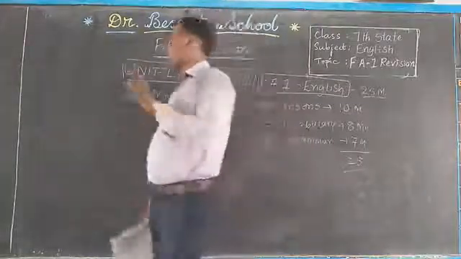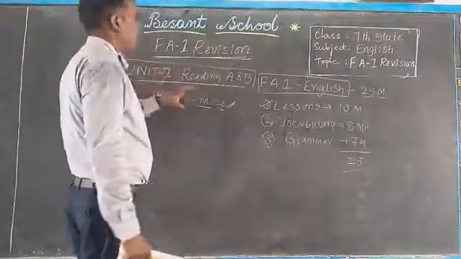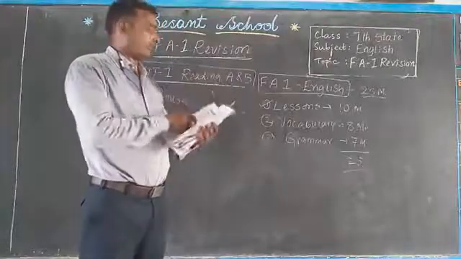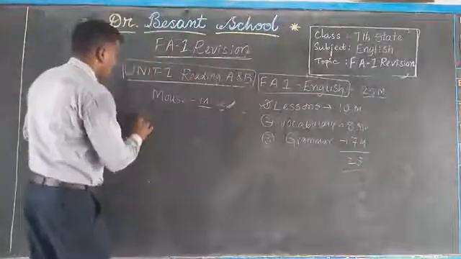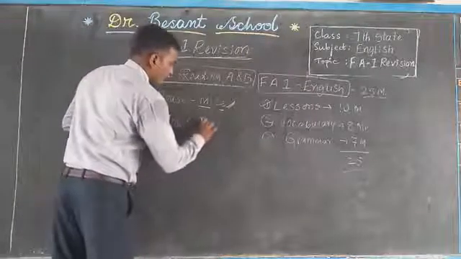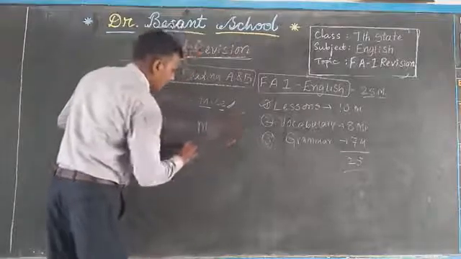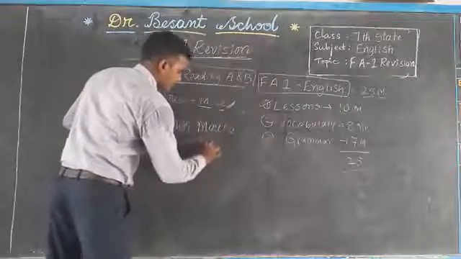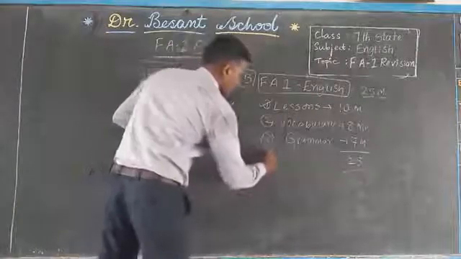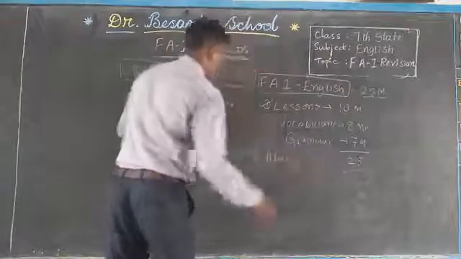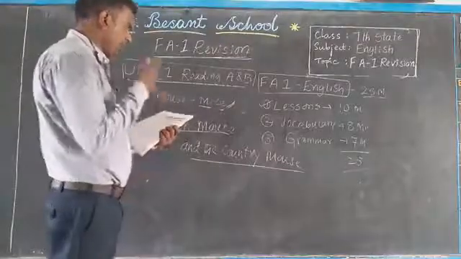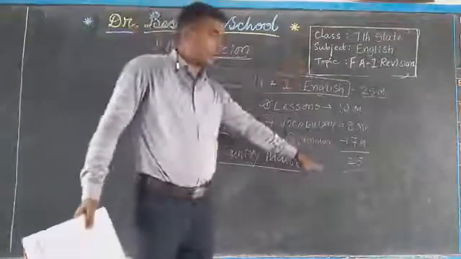See children, I hope you could understand how the questions come from the Reading A lesson. Right children? What is the name of the lesson here? What are we discussing? The Town Mouse and the Country Mouse. It is Reading A.